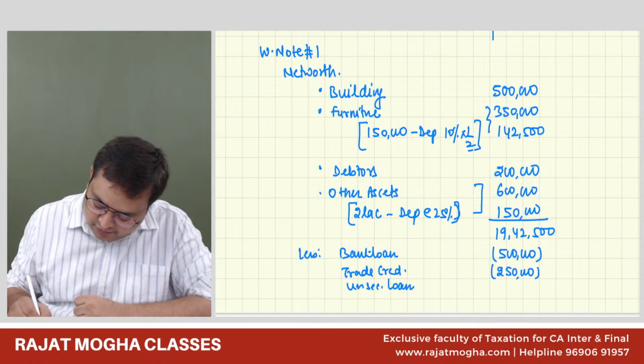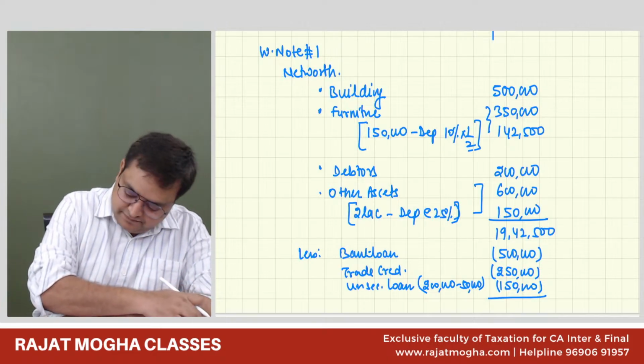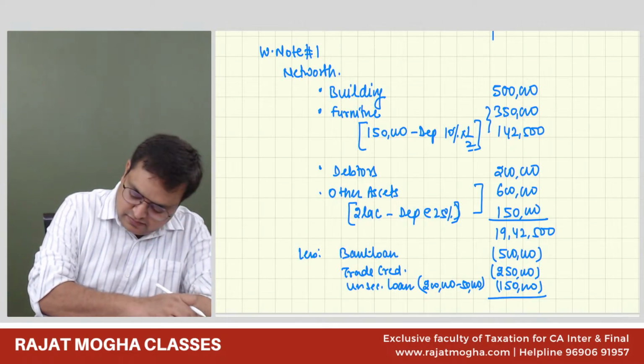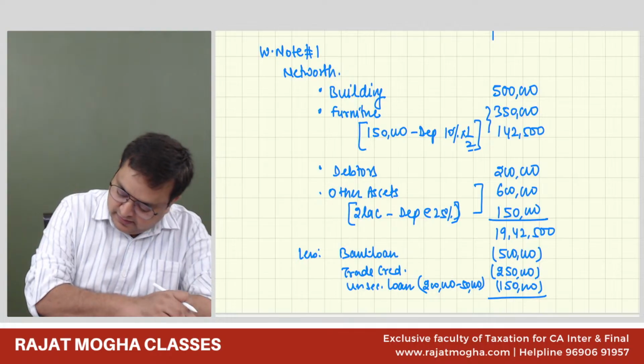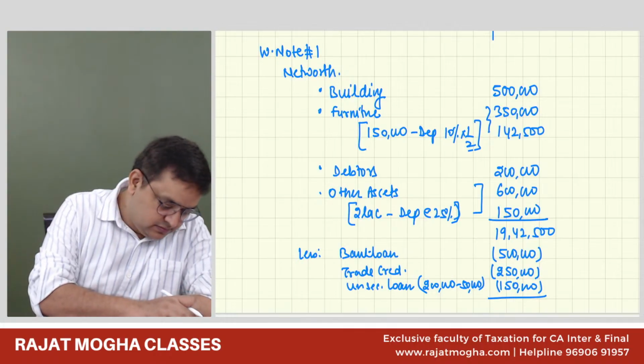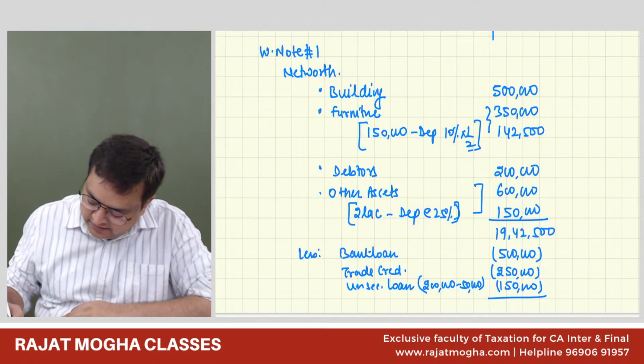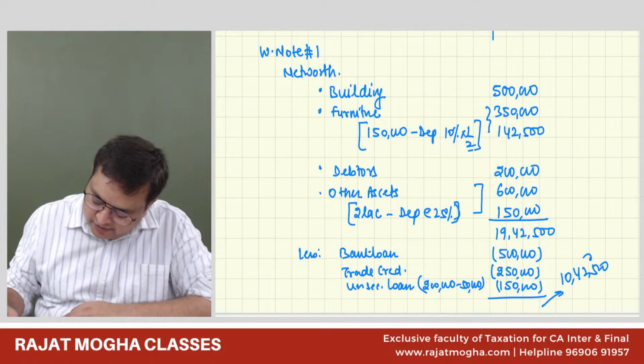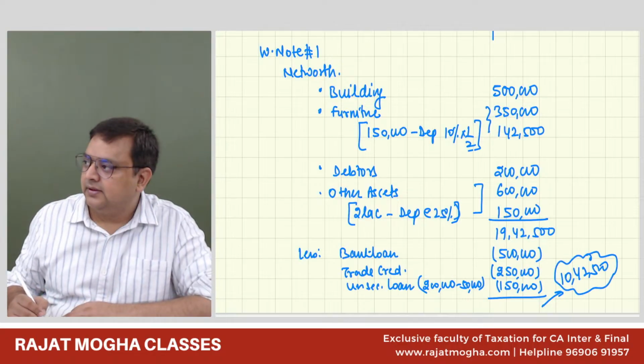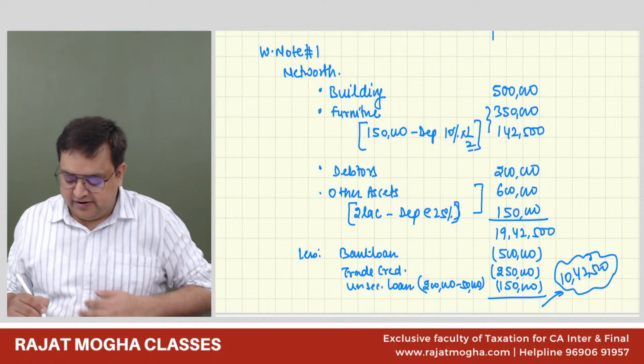And the unsecured loan contains 2 lakh, of which 50,000 has been waived off. So 1,50,000. Then 42,500. So the net worth is 10,42,500.